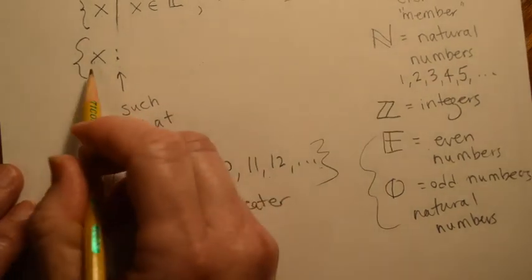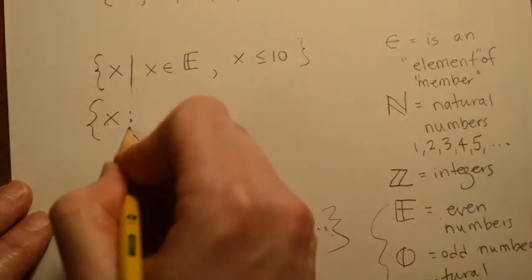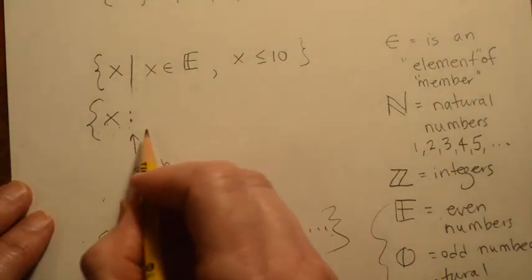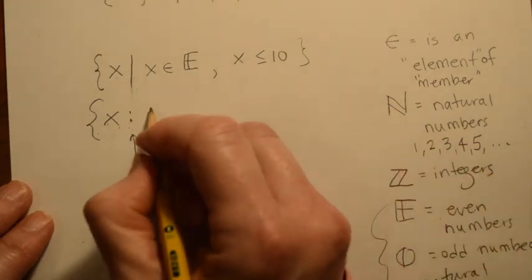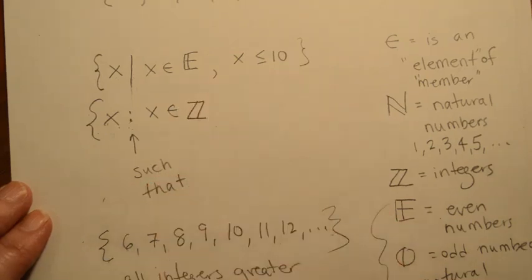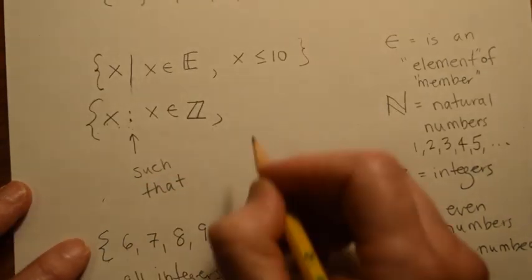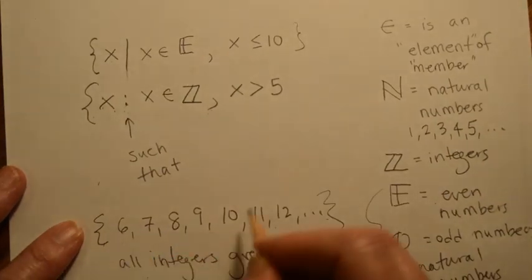So I'm going to start out the same way, calling all X's such that, if you don't follow this description, just keep walking. I don't want you. First of all, I want X to be an integer, and I want X to be strictly greater than 5. I don't want to include 5. I want to start at 6.